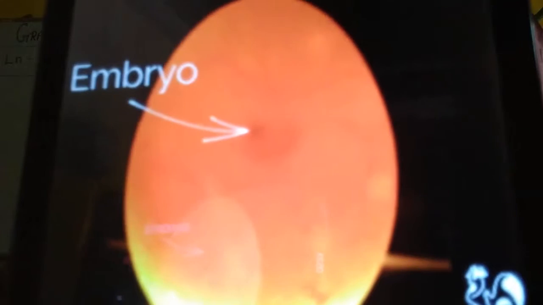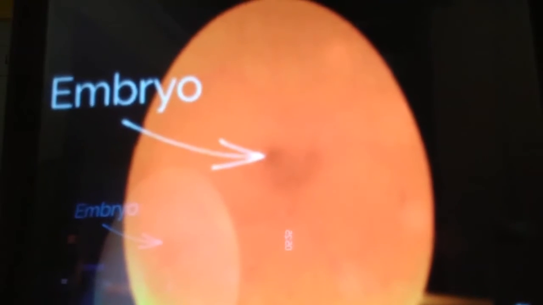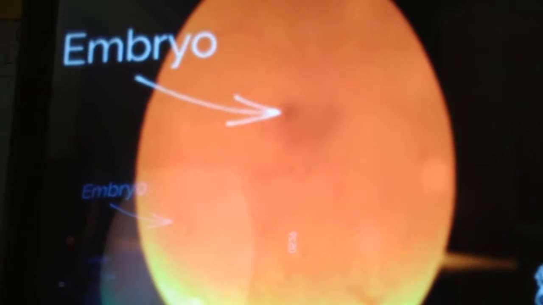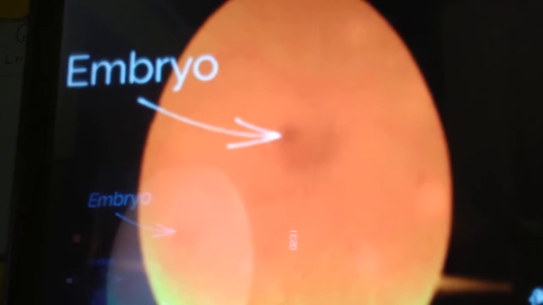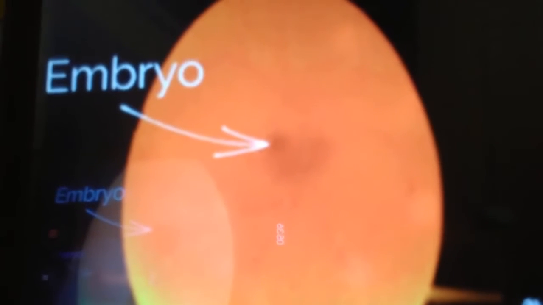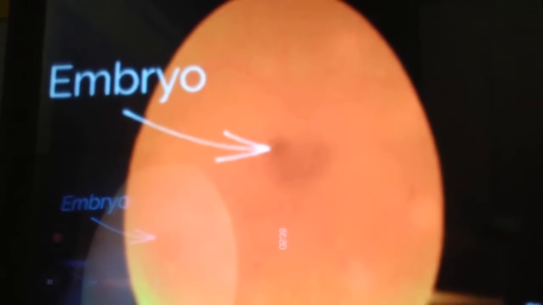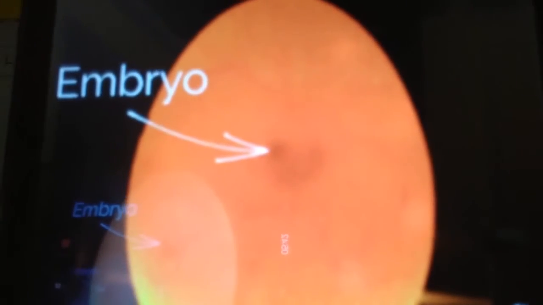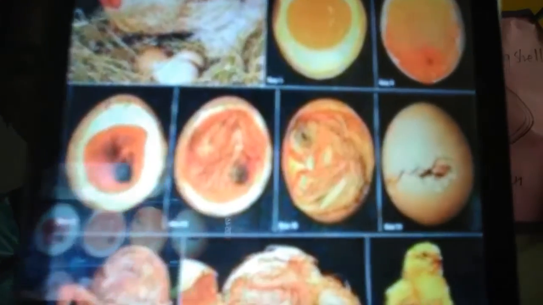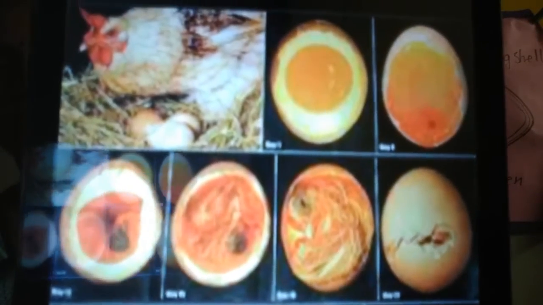See children, look here, embryo, E-M-B-R-Y-O. So one dot is there, no? That point we call as embryo, embryo. This embryo, this single cell only grows into a baby. Okay. Just now I showed you. Again I am showing. Look at that.